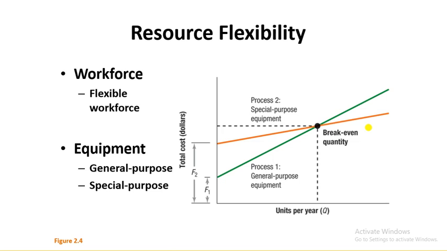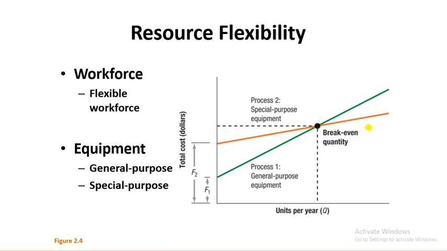Whereas if the demand of the customer is steady and stable, in that scenario the company should go for a fixed workforce. Another thing he is talking about is the equipment which you are using, either general purpose or special purpose. General purpose means with the same equipment you are tackling a greater variety of customer demands, and special purpose means they are inflexible. You are dealing with a specific kind of customers.